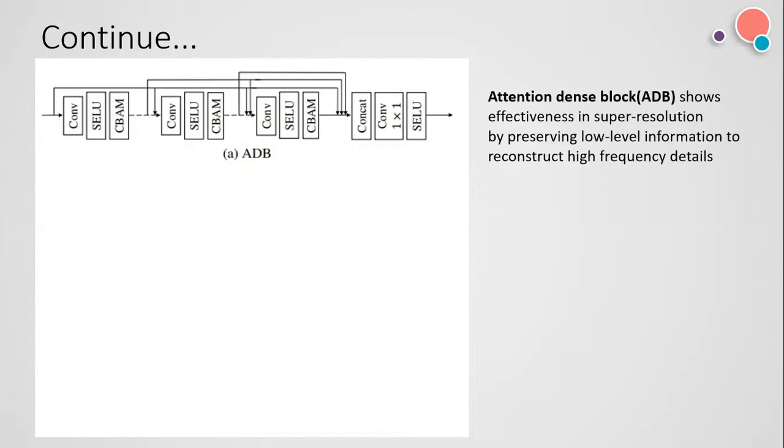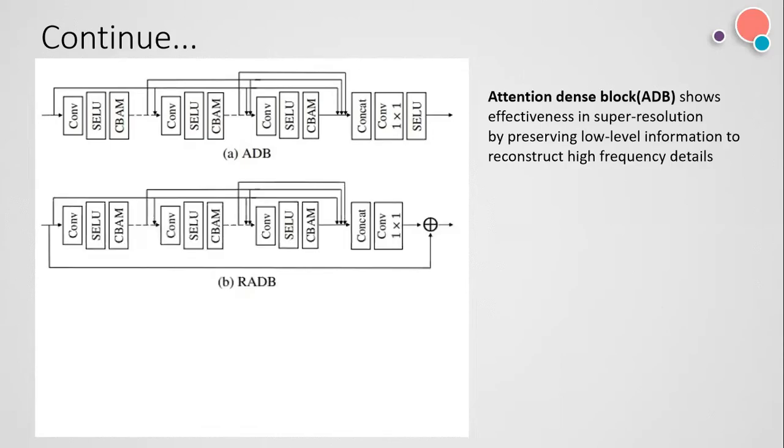What is super resolution? It is a technique to enhance the image resolution, like upscaling or improving the details within an image. So what is it doing here? That attention dense block is effective in super resolution. Basically, it is doing this by preserving low level information to reconstruct high frequency details.